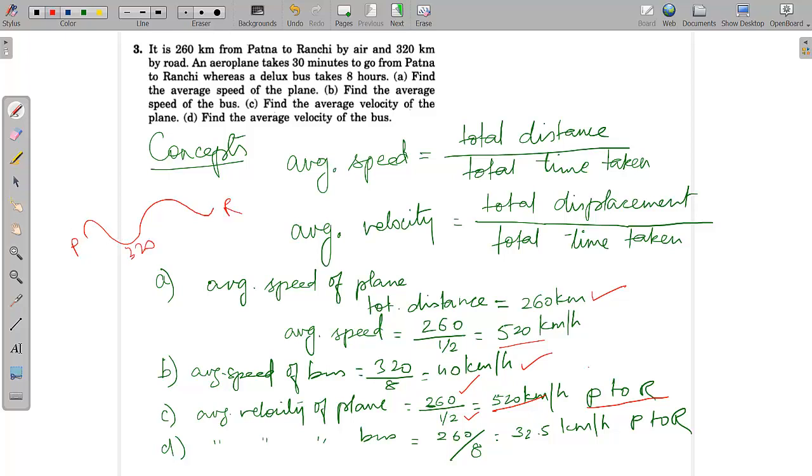But if we talk about the displacement, it will be the shortest distance, and the shortest distance is again the 260 kilometers only. So that is the displacement divided by the time taken. So that is 32.5 kilometers per hour, P to R, Patna to Ranchi. When we are talking about velocity, we have to show the direction also.